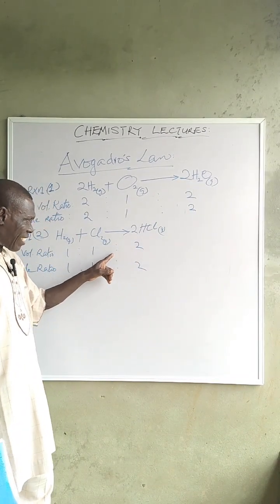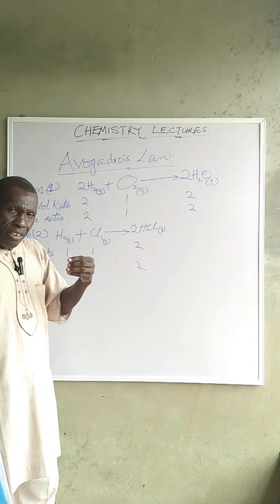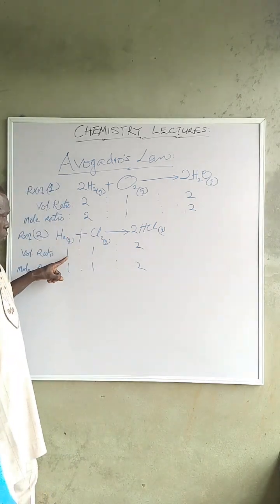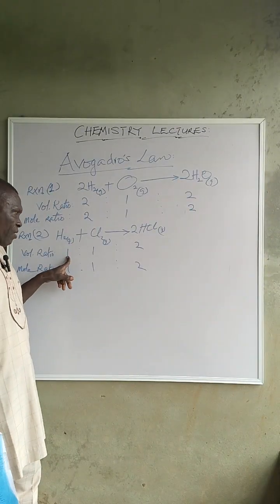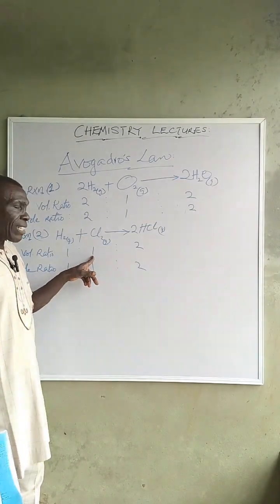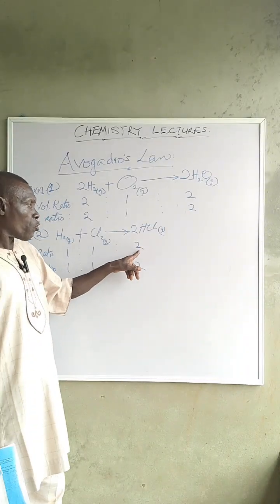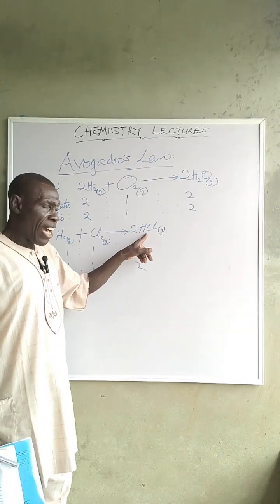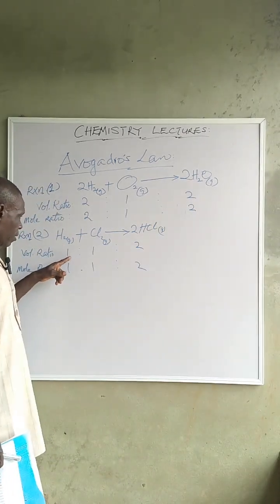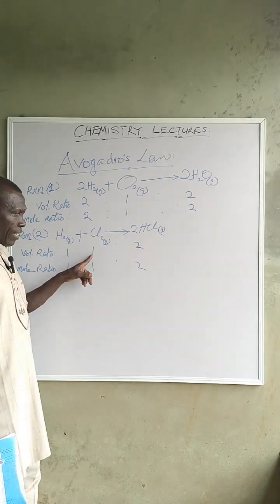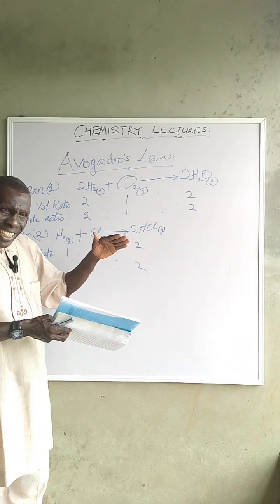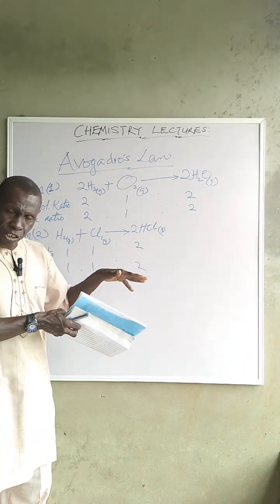If you are converting this to real volumes, let's say cubic centimeter, it means that 1 cubic centimeter of hydrogen gas reacted with 1 volume of chlorine gas to produce 2 cubic centimeter of hydrogen chloride gas. So what is the volume ratio? It means 1:1 to 2. That is, you are now interpreting this law based on Gay-Lussac's law.